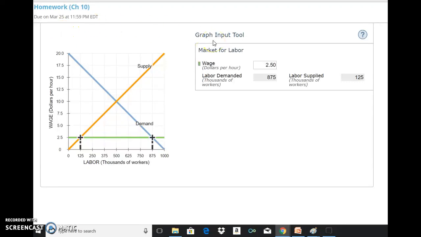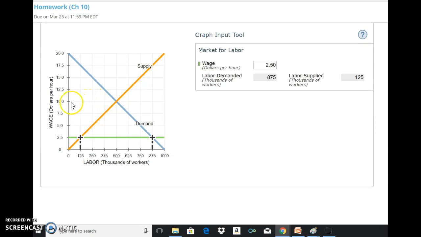Just want to clarify something for question 5 in the homework, talking about minimum wage. It talks about a binding minimum wage and a binding price control. Minimum wage is a price control, which means that it would impact the market. So let's just look at this example right now.